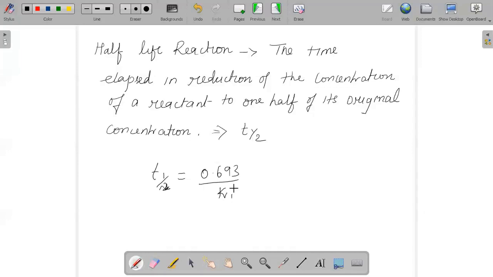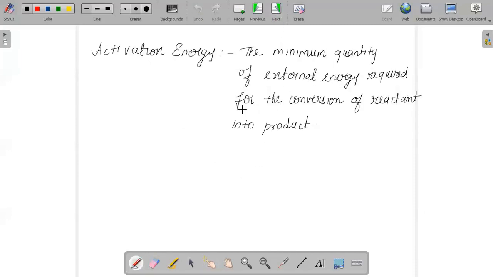And the next one is the rate determining step, that is, which step will help you to determine the rate. Do remember, the slowest step during a chemical reaction will help you to determine the overall speed of the reaction towards completion.